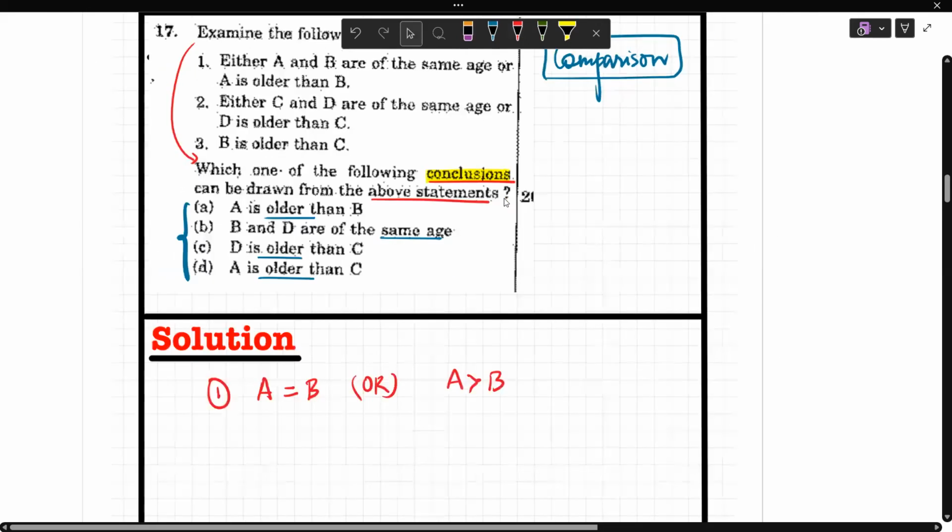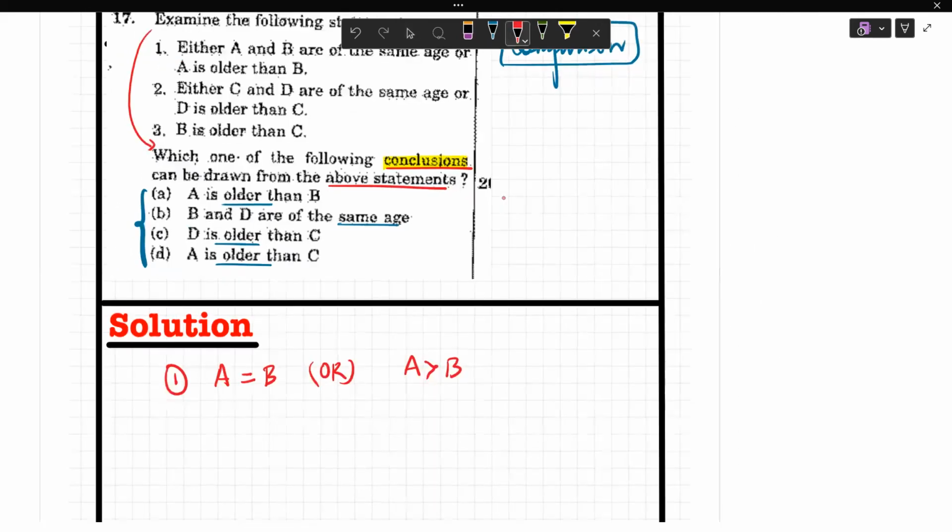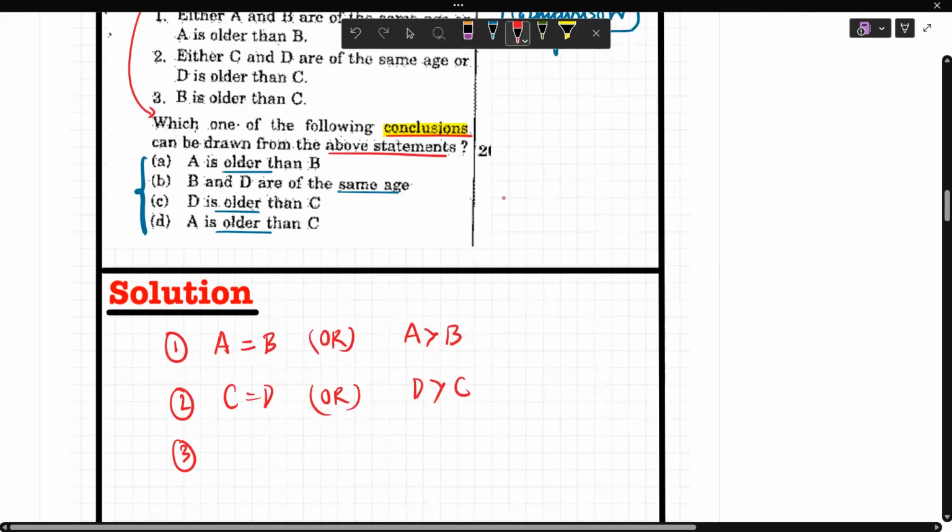Now the second statement says either C and D are of the same age or D is older than C. Clear? Now coming to the third one. The third one is B is older than C.